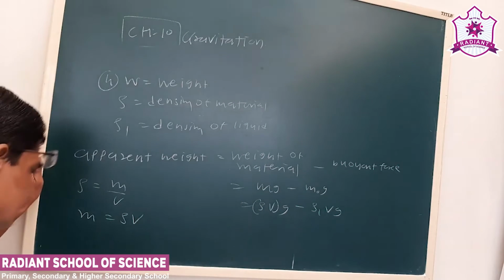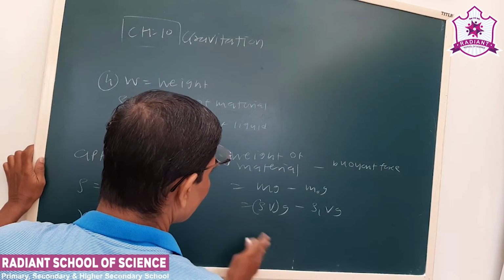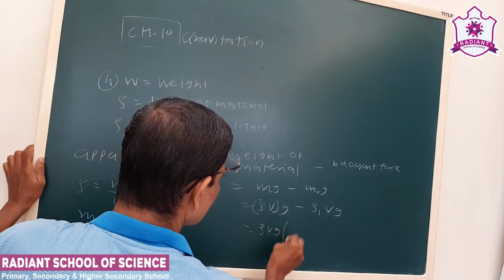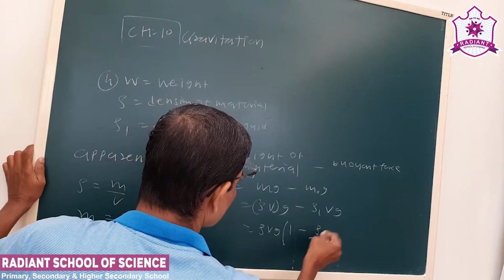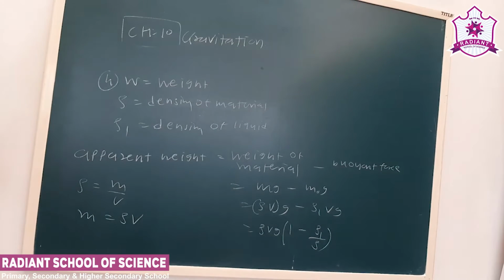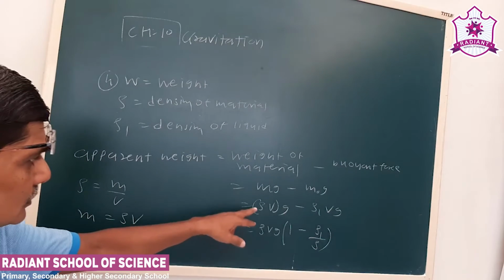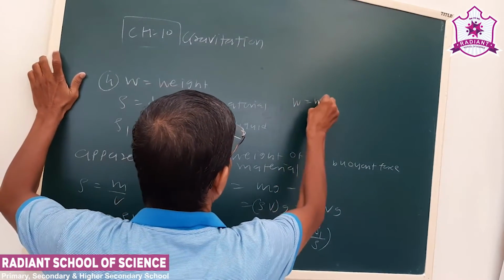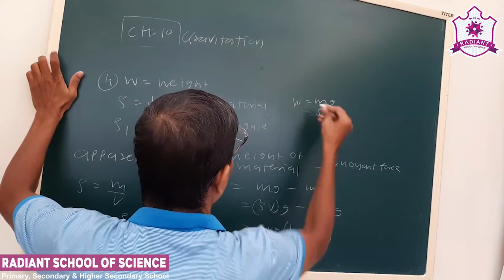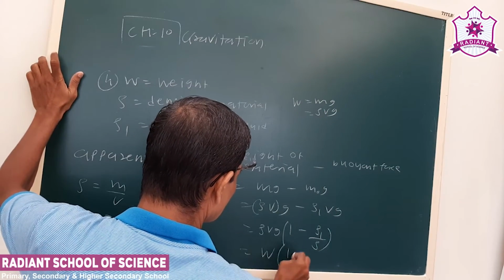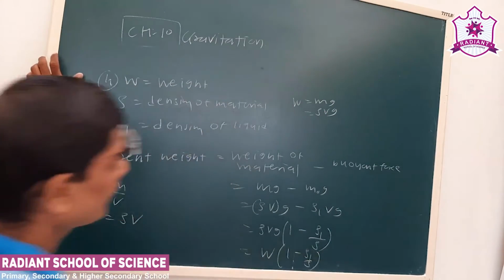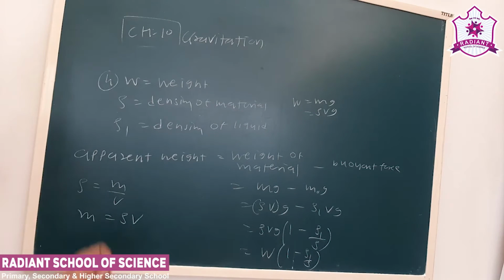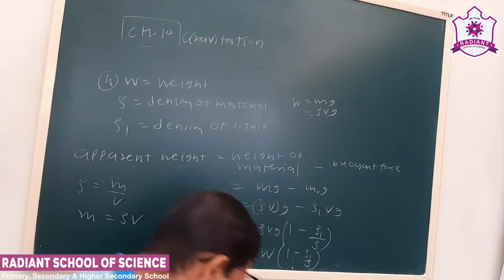Vg we can take common, or if I take rho Vg common, 1 minus rho 1 by rho. Okay, why? Because rho Vg we have taken common. Now rho Vg is W, so W times 1 minus rho 1 by rho. Okay, that will be the apparent weight of the material when it is immersed in the liquid.